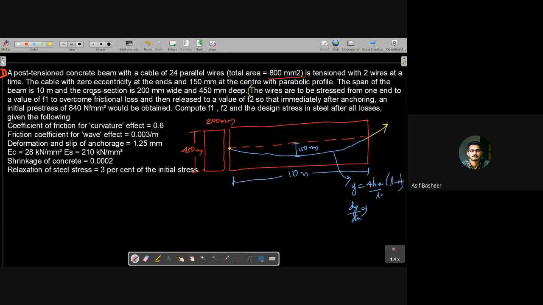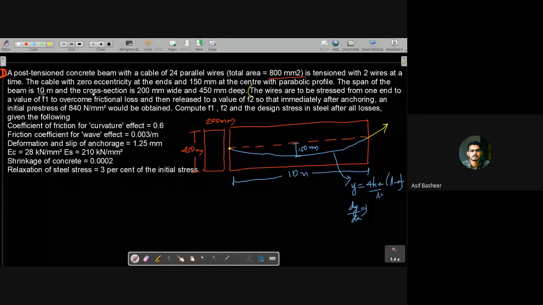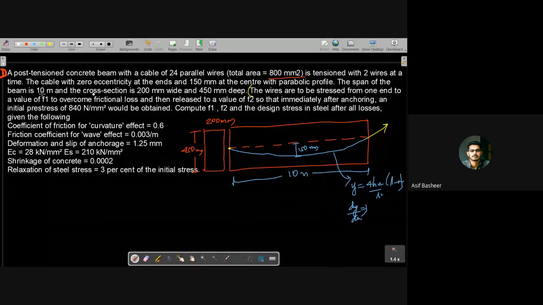That means F1 is the initial stress plus the friction loss added, isn't it? We need to see what is the value of F1 such that the initial stress will still be achieved after this friction loss. So F1 is the initial stressing value plus your frictional loss value, isn't it?